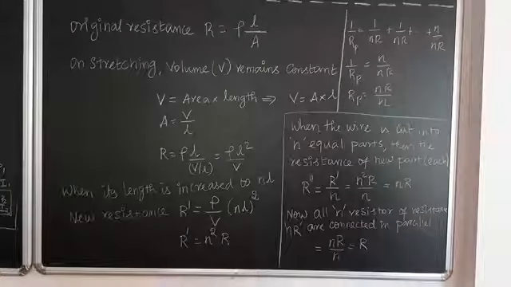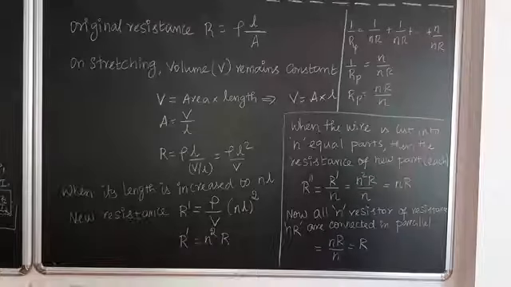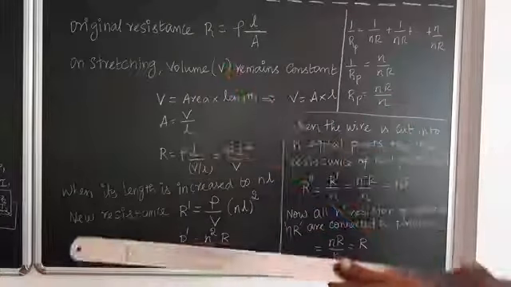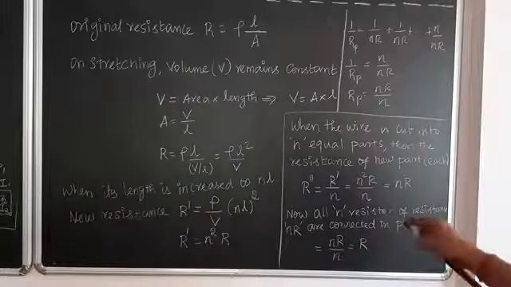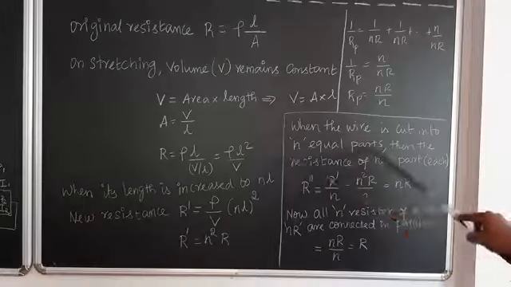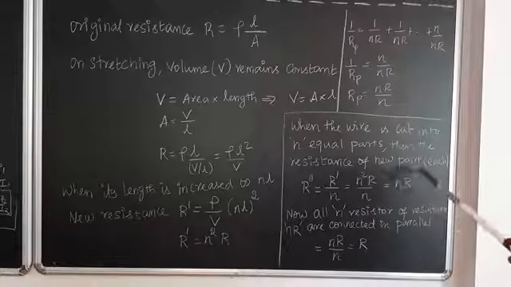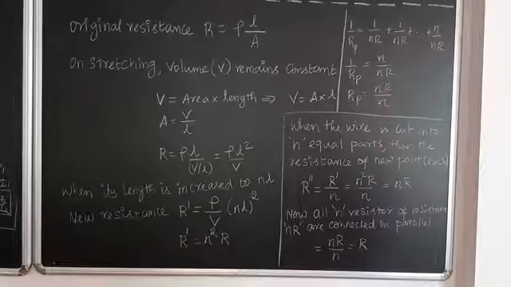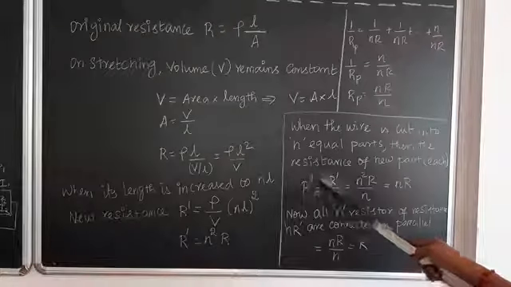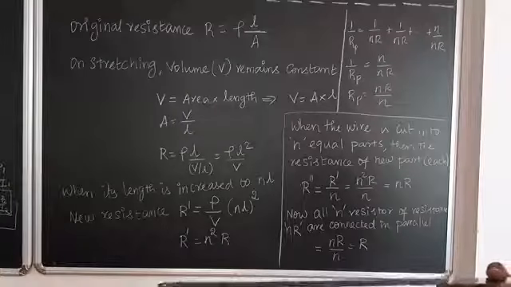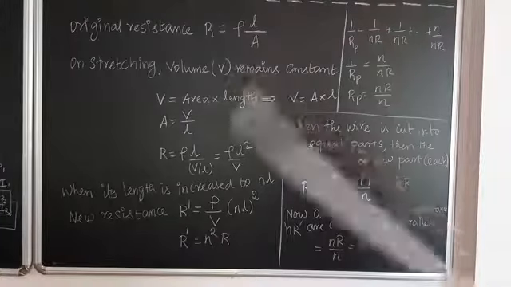We have stretched it. After that, the stretched wire is cut into n equal parts. Then the resistance of each cut piece, R double dash, is equal to R dash by n. Why should we write like that? Because if you have a resistance R that is cut into 5 pieces, it will be equally divided.